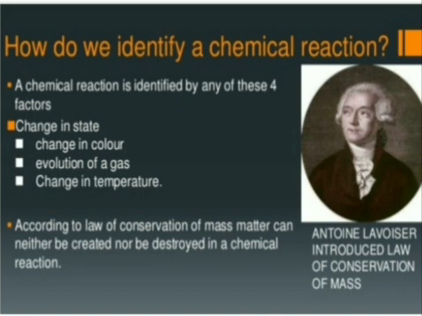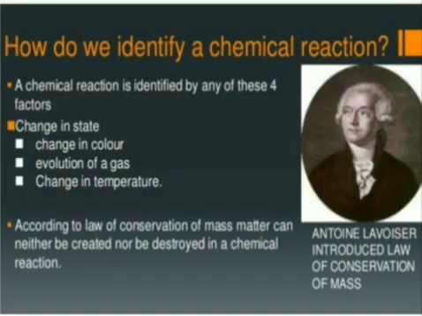How can we identify or recognize a chemical reaction? Whenever a chemical reaction takes place, certain chemical changes occur. We can identify chemical reactions by observing the following changes: whether there is a change in state, change in color, change in temperature, or evolution of gases.